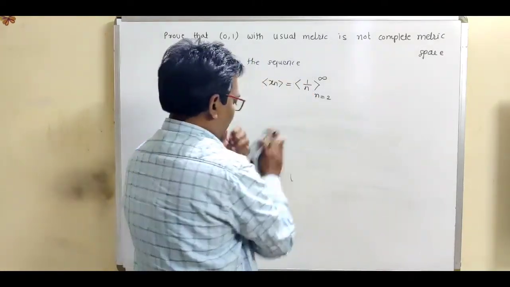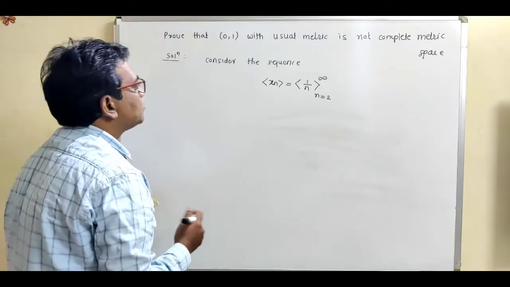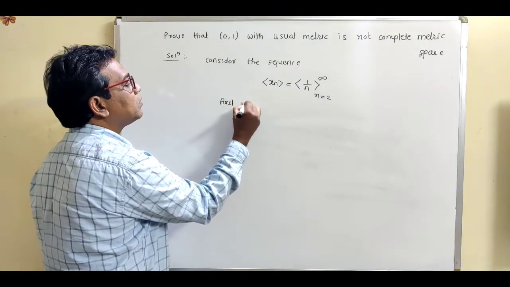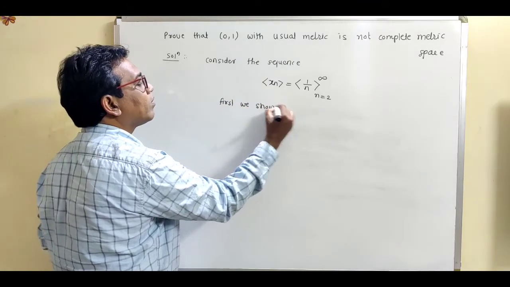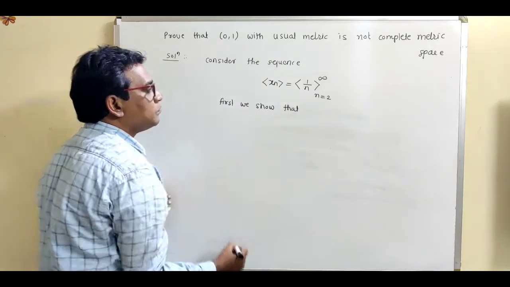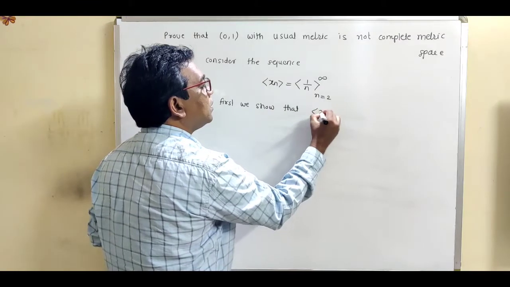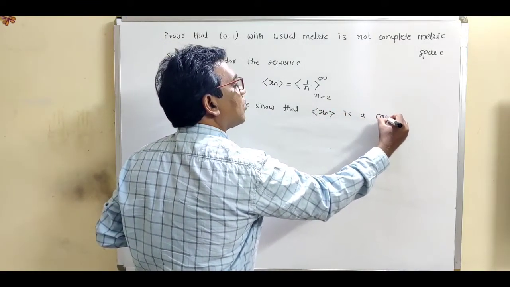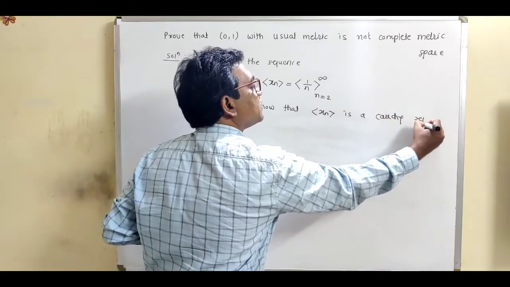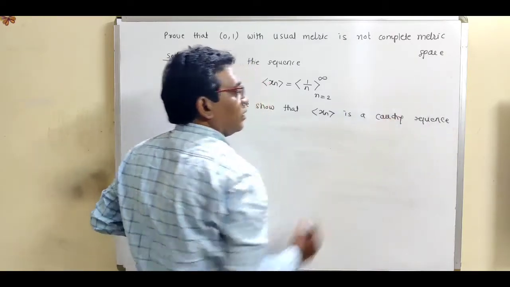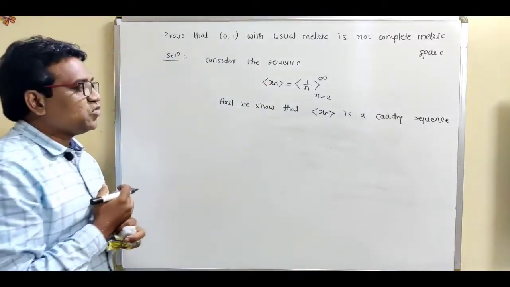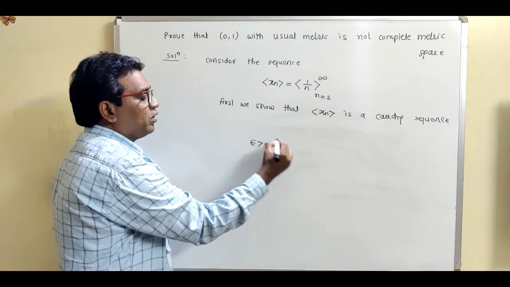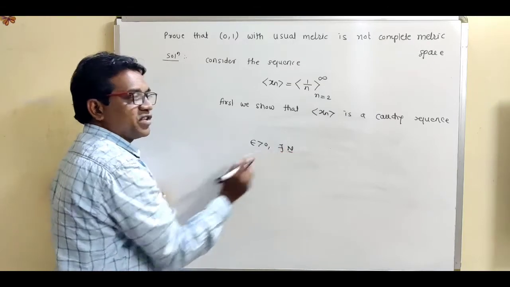So write here, first we show that this sequence xn is a Cauchy sequence. See the definition of Cauchy sequence. For epsilon greater than 0, we have to take a certain stage.